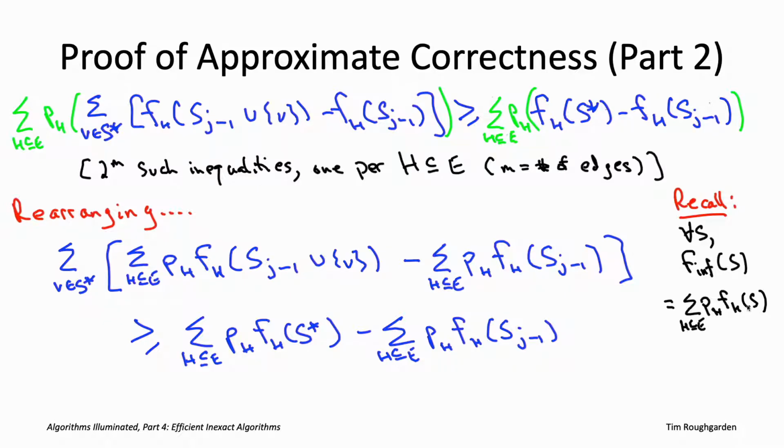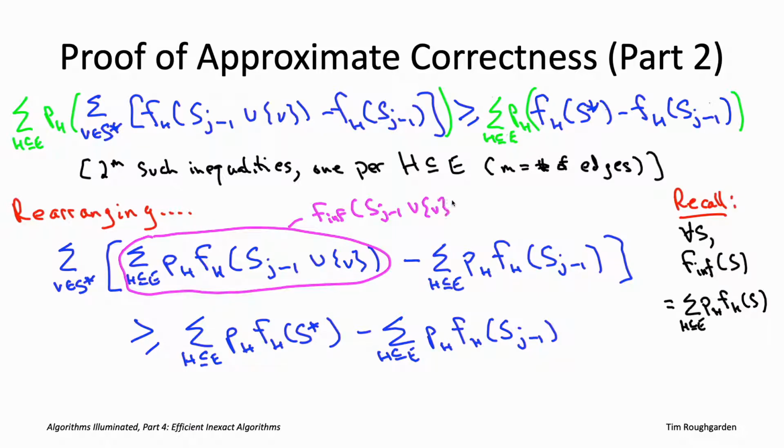All of these sums over H's, we know another name for. This is just the influence of the corresponding vertex subset. So for example, this first sum over H on the left-hand side is nothing more than the influence of the set of the first j minus 1 vertices chosen by the KKT algorithm, along with this one vertex v from the optimal solution S star.